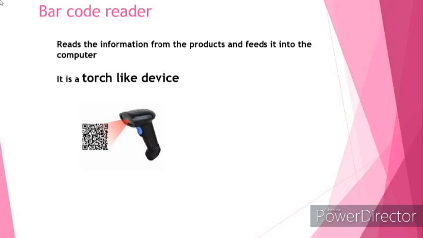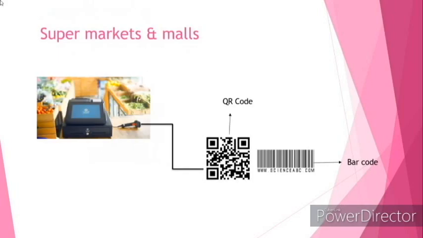Okay, and next is barcode and QR code. See, these barcodes and QR codes are unique. They cannot be duplicated. QR code and barcodes are symbols that store the details of the item, details of the company, etc. And these details are read by the barcode reader. You can see that device, right? And that makes billing easy.